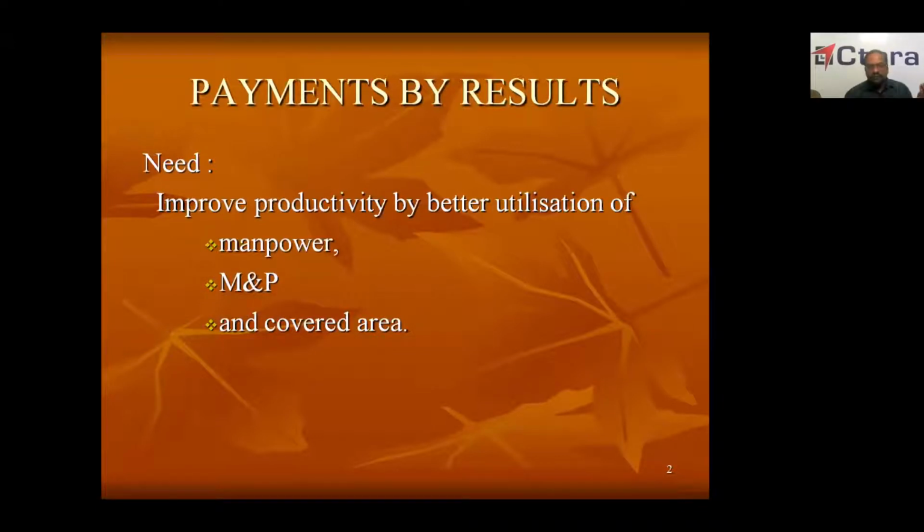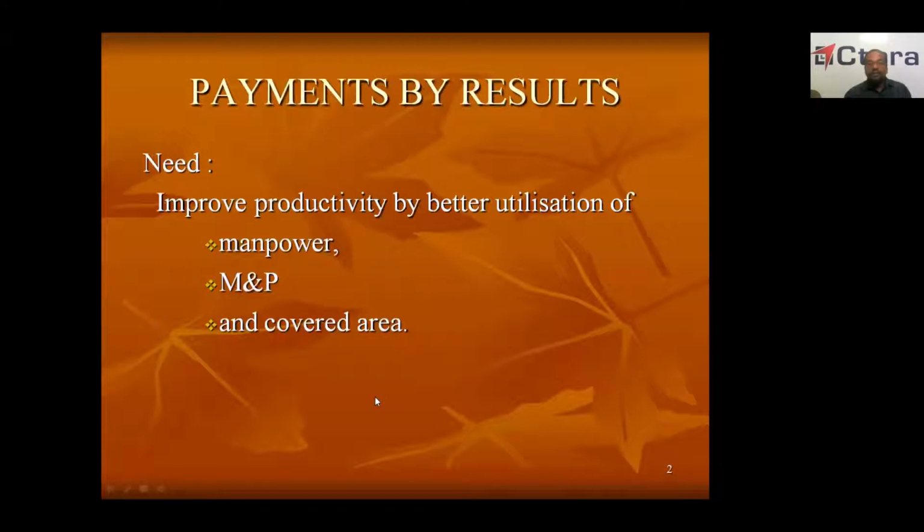Second one is, by better utilization of MNP, by putting the machine and plant available in the workshop to more use, optimum use, you can improve the production. Thereby, you can increase the productivity. Similarly, the covered area or the permanent structure, whatever is available in the workshop, by better utilization of this covered area also, you can improve the outcome.